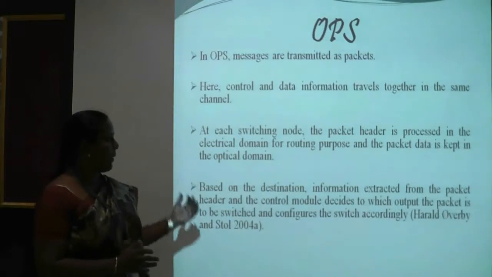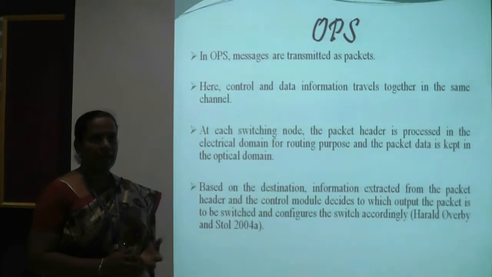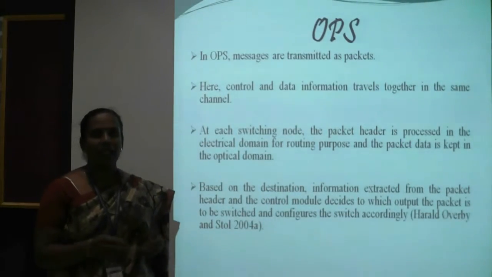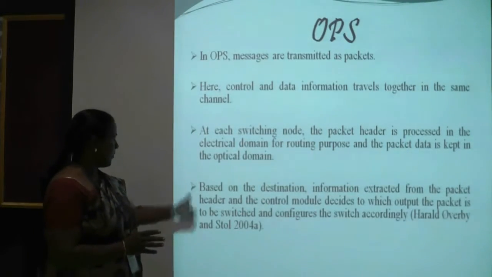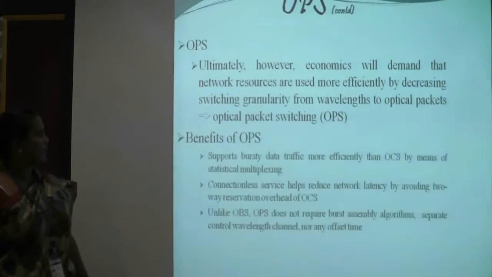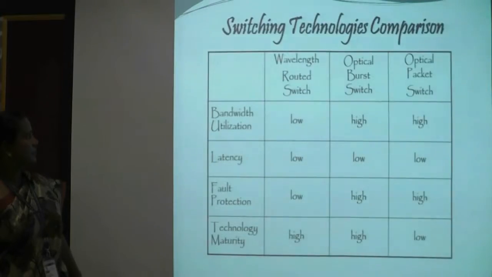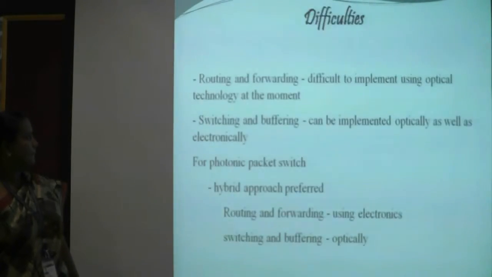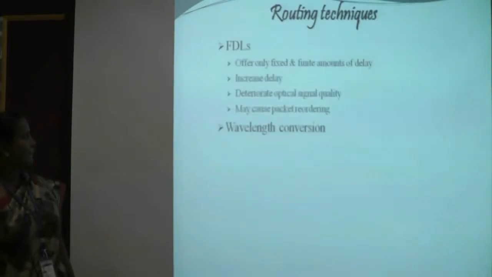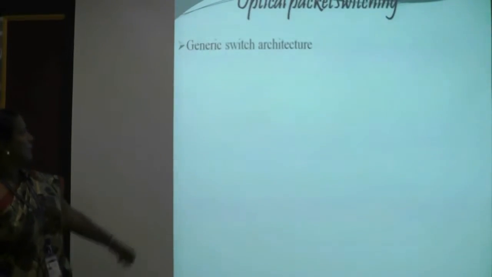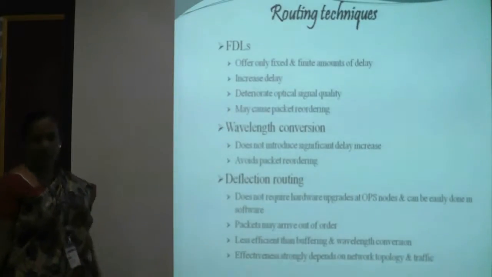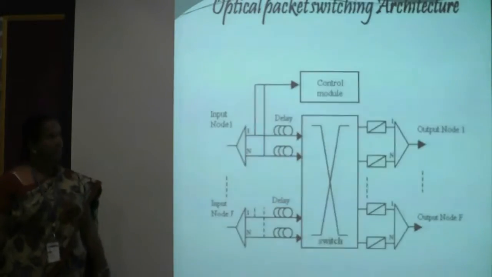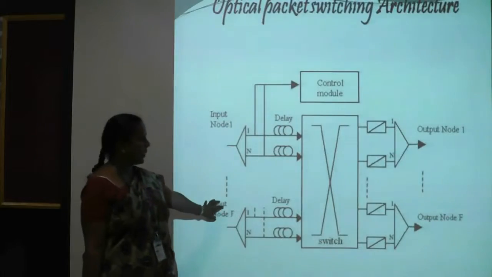First, the optical packet is transmitted like a normal packet. After the packet arrives, the packet header is processed in the electronic domain, and the payload stays as it is in the optical domain. This is the architecture used in optical packet switching.